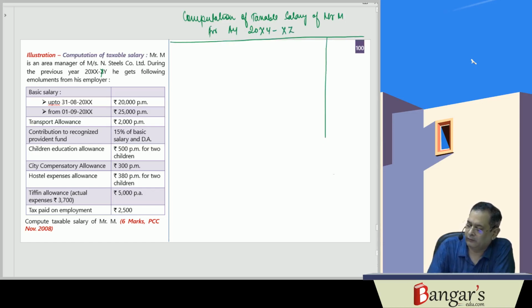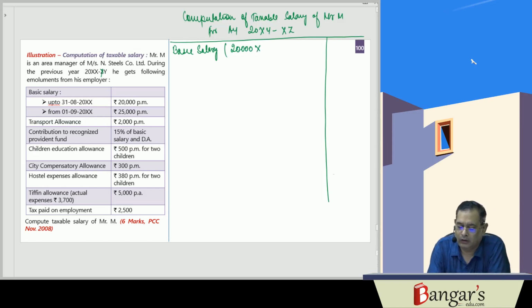First is about the basic salary. Basic salary is 20,000 into April, May, June, July, August, plus 25,000 into 7.